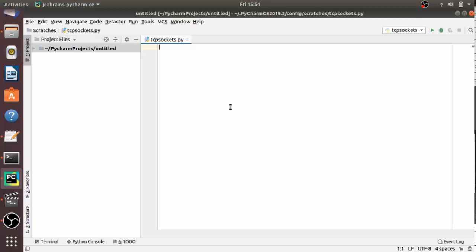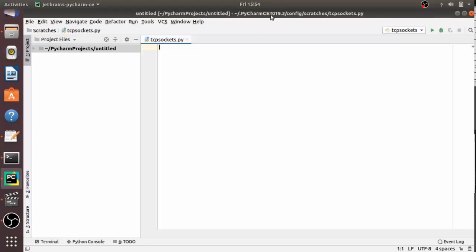Creating a socket object in Python is very straightforward. I think you all know that. You just need to import the socket module and call the socket class. So open up your IDE.